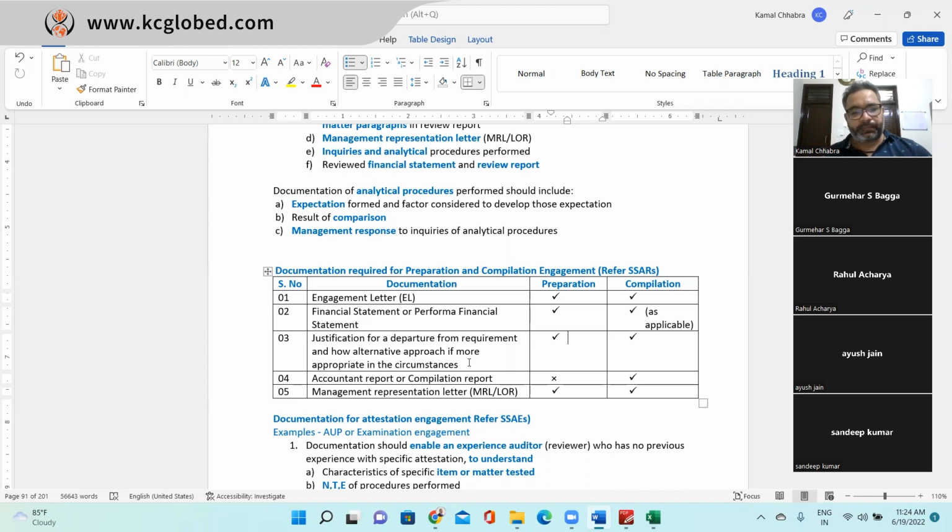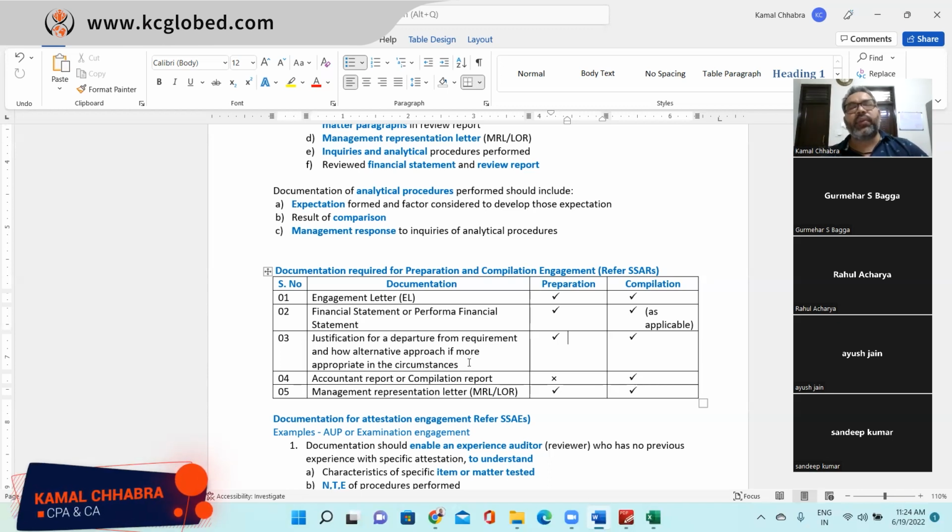Wherever, if by any chance you are departing from any accounting standard, then you need to give the reason why you are departing, and you need to give the explanation of what alternative method you are using, and then you need to justify why that alternative method gives a more fair and better presentation of the financial statement. So all those things you need to document.